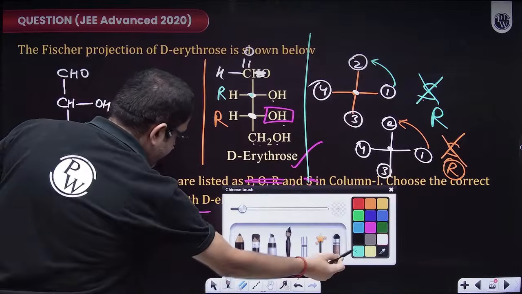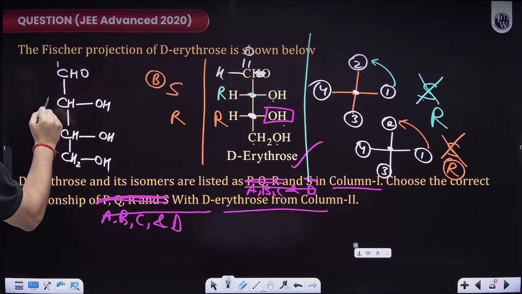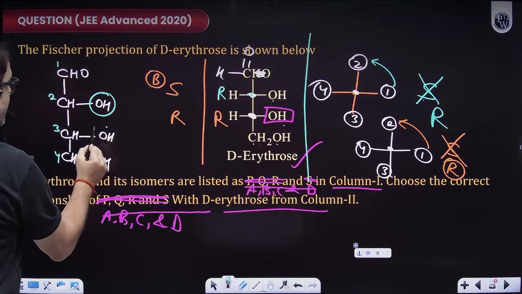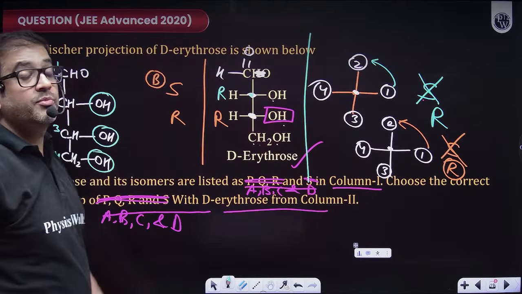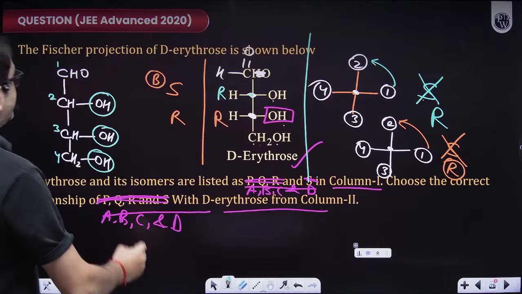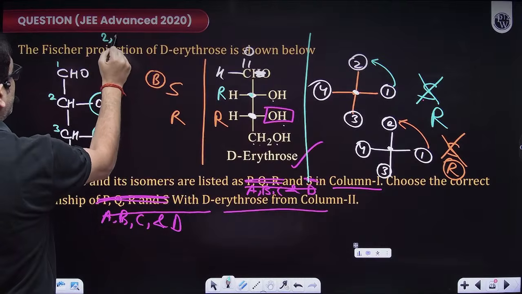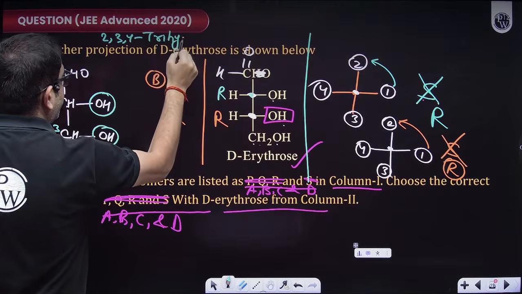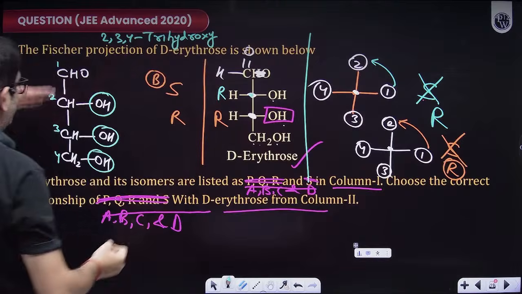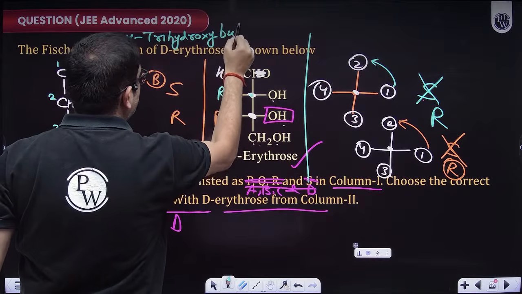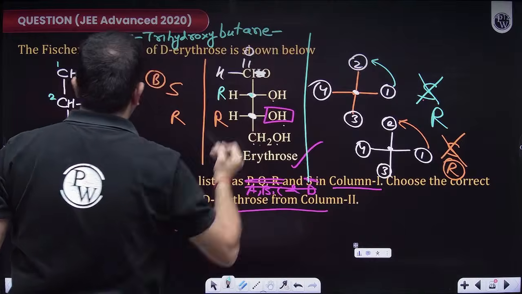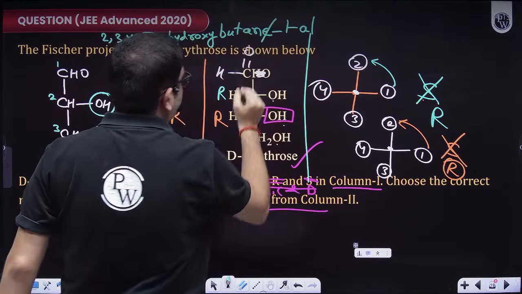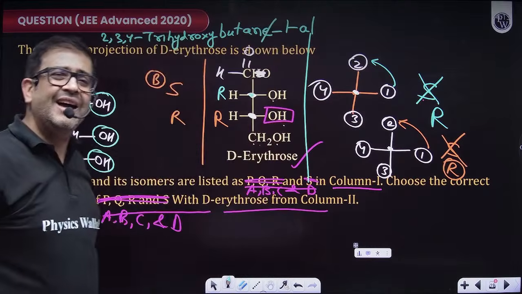In order to write its IUPAC name, the functional group is this, because aldehyde is the senior functional group. So I have a 4 carbon main chain. This is hydroxy, this is hydroxy, this is hydroxy, because alcohol is a junior functional group. So its IUPAC name will be 2, 3, 4, trihydroxy. Then the main chain is of 4 carbon, so it will be but, and because it's saturated, it will be ane, and on the first carbon it is having an aldehyde, which is al. The vowel before a vowel is cancelled, so this is your IUPAC name.